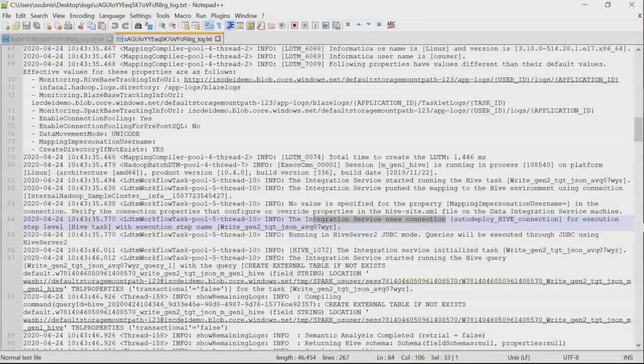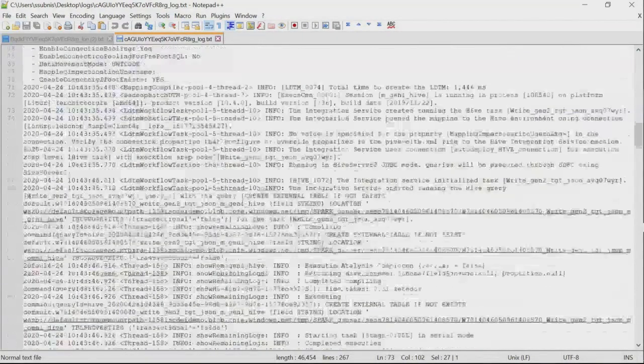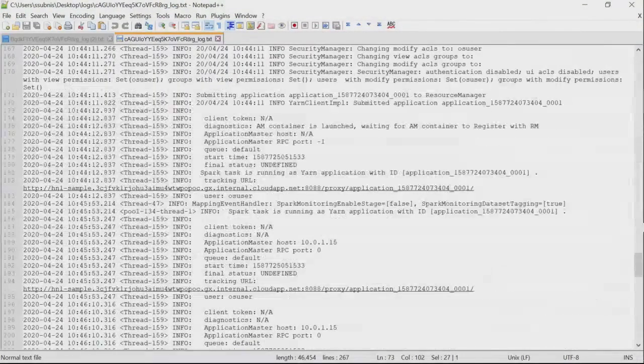And also here we are seeing the storage account where our application logs will be stored. This information is mentioned in the create cluster task properties. If you don't mention it, then the application log will not be persisted. To persist the logs, you have to mention the storage account and the storage mount path where you want to store the application logs. And this is my application ID.